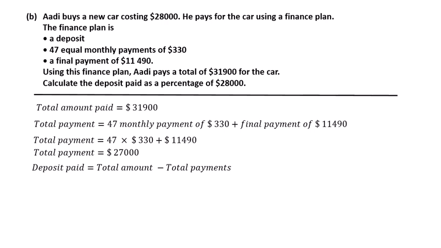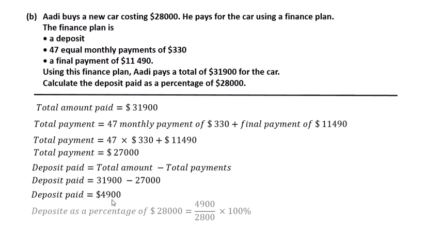Deposit paid is total amount minus total payment. The total amount is 31,900 minus total payment, which is 27,000. So after subtraction we get the total deposit paid, $4,900.